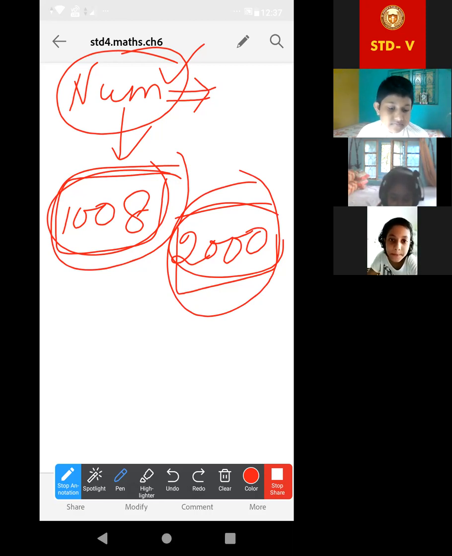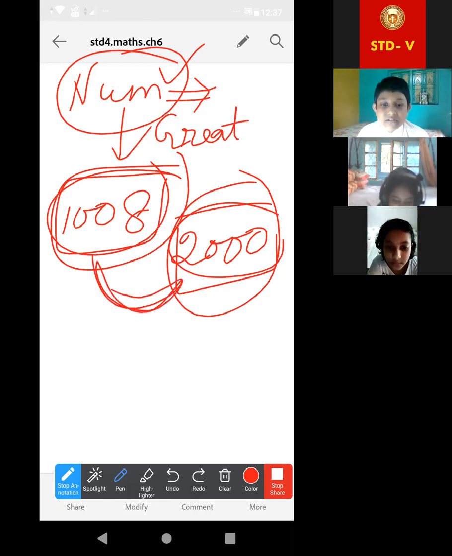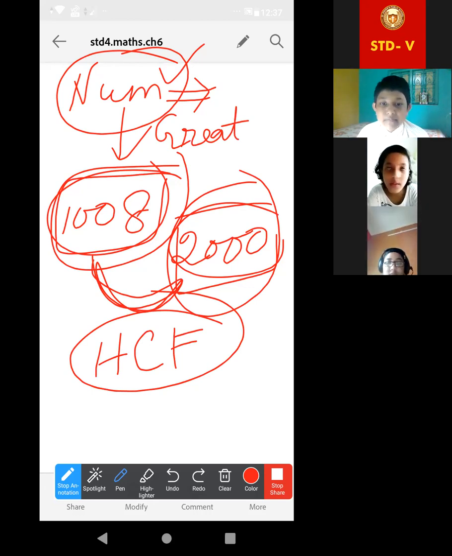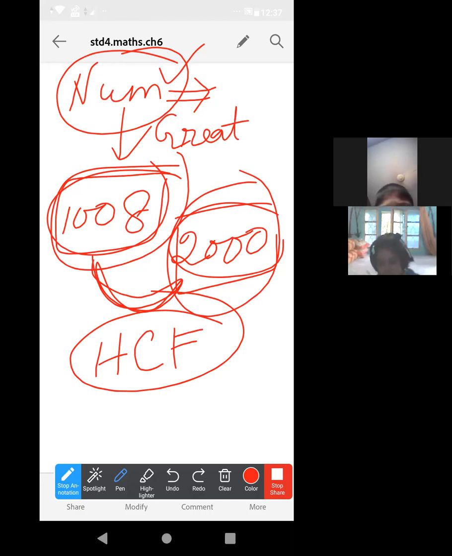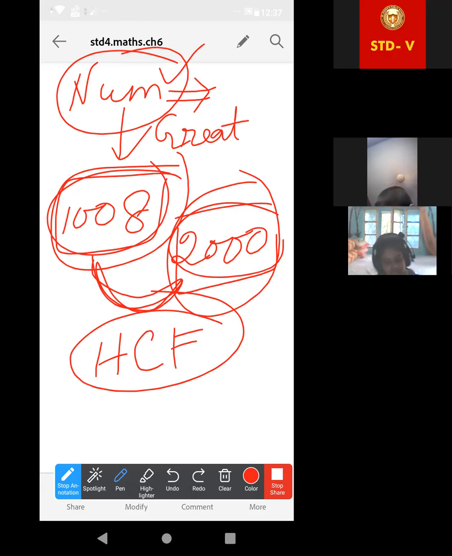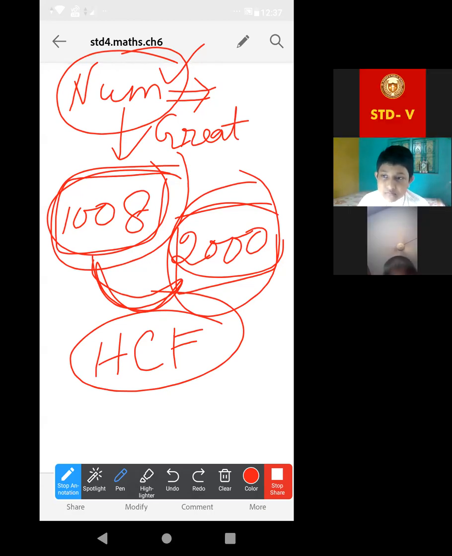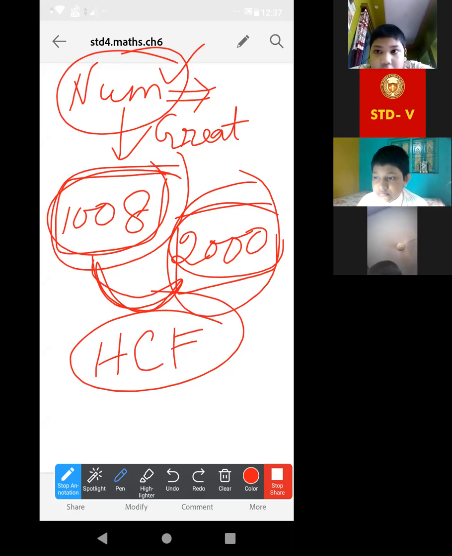And when it is asking the greatest, that means the greatest common factor of these two numbers, that is the HCF or the highest common factor. Is it clear to all of you? Yes, ma'am. But ma'am, I have used the long division method. It will be right. As it is not mentioned, you can use the prime factorization or any process. The question is to find the greatest number which divides both the numbers.